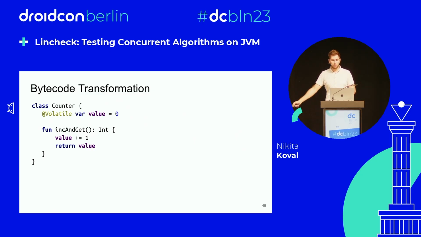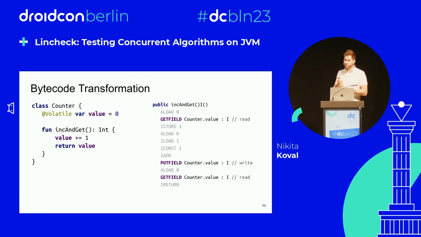When you increment it by 1, you first read the counter, you locally increment the value, then you write the counter value. And in the second line of the implementation, we read the value again. And here, in the bytecode, you see, we invoke get field, so we read the field again.